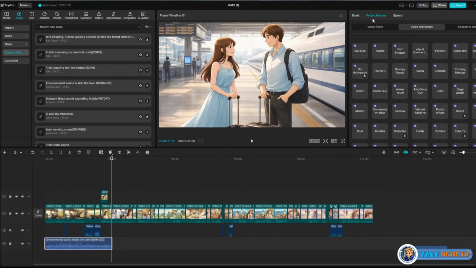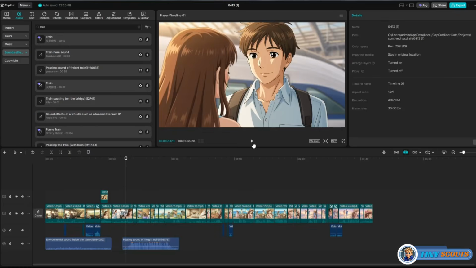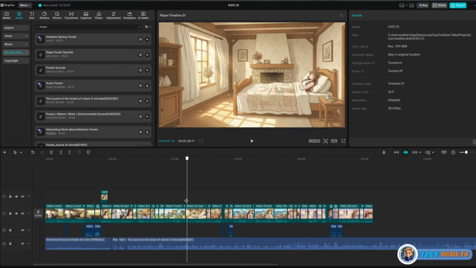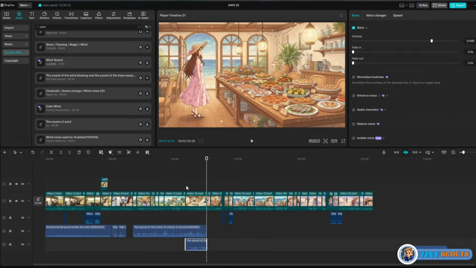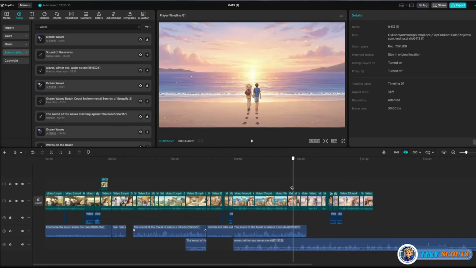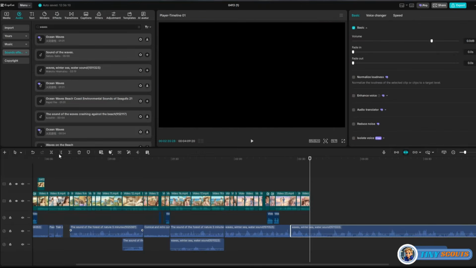Make sure to adjust the volume so it doesn't overpower the dialogue. Trim or fade the audio to match the timing of your scenes. This helps bring your video to life and makes it more engaging for your audience. Continue adding music and sound effects until your entire video has consistent background audio that matches each scene.